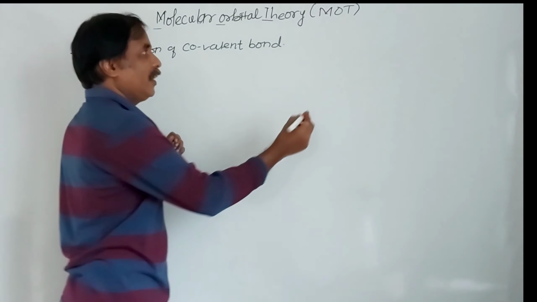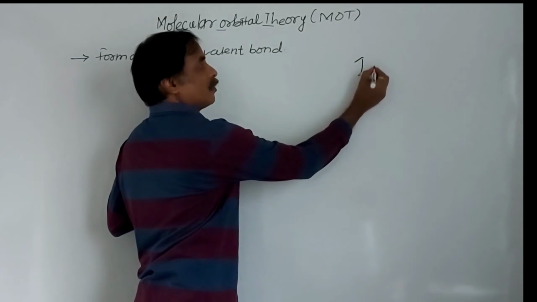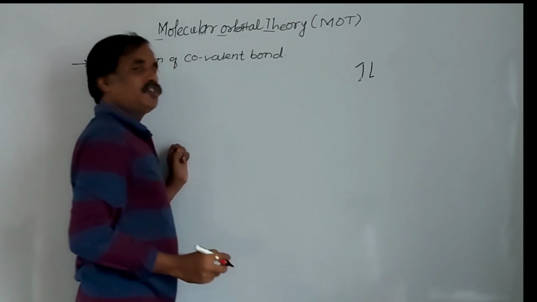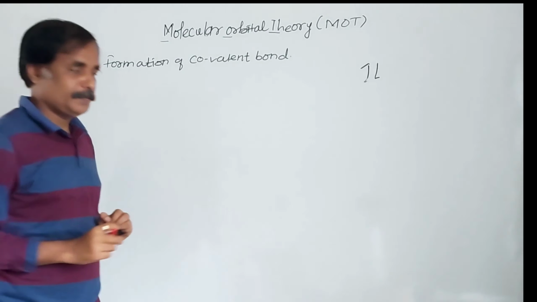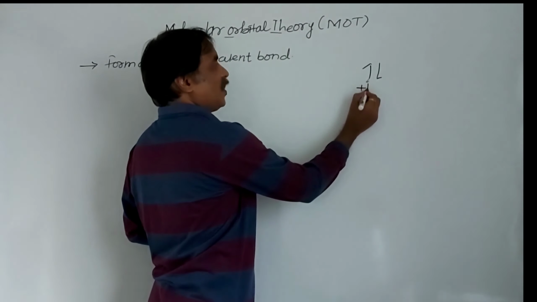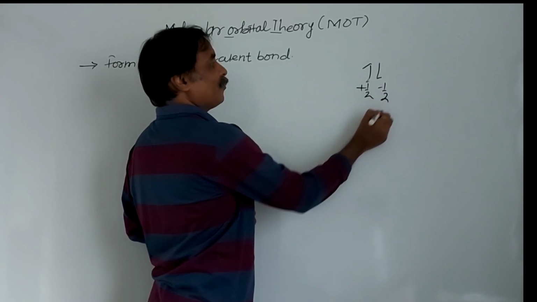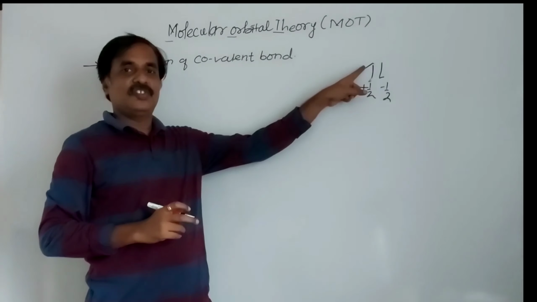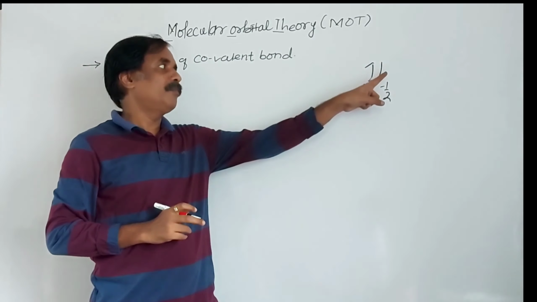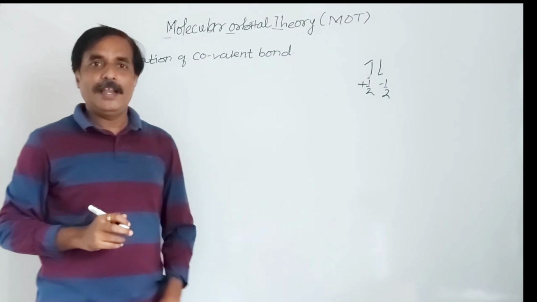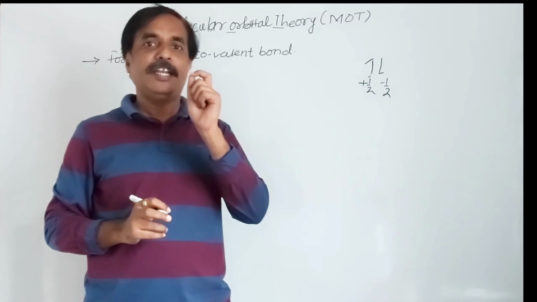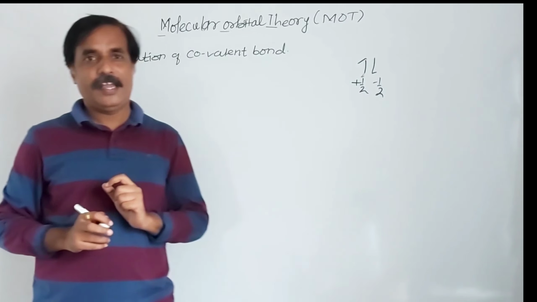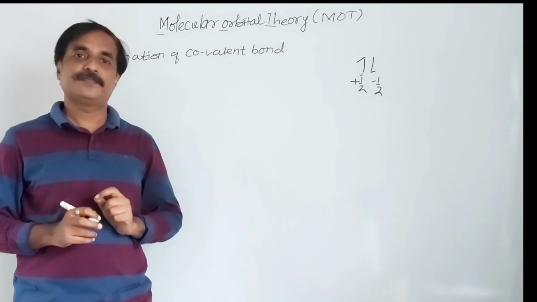The electron spin should be anti-parallel, opposite. So here it is plus half, here it is minus half, the spin quantum numbers of these electrons. And there should be electron spin neutralization. Then and only then is there formation of bond.